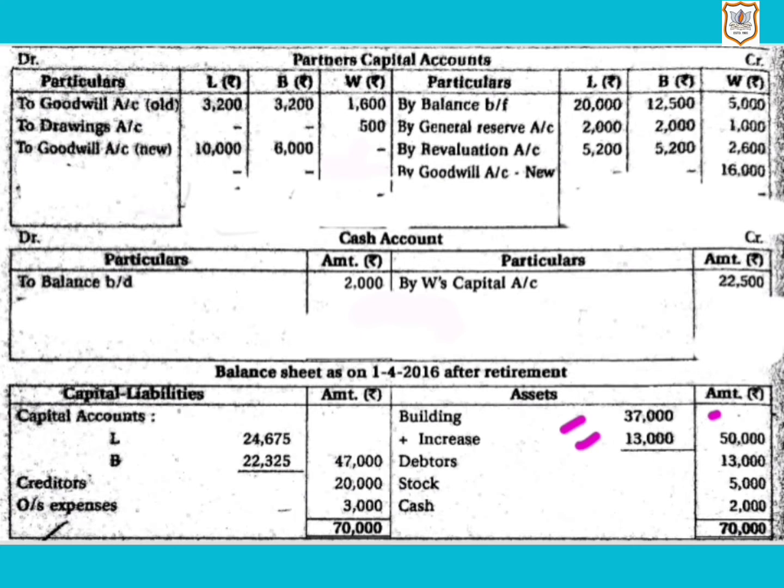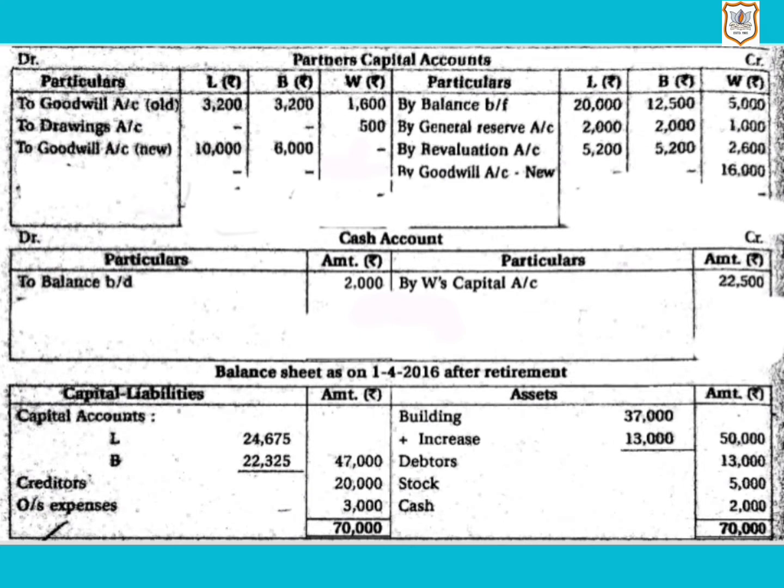the book value of stock is 10% more than its cost. So let us find out the cost price of stock. Let us assume the cost of stock as 100. That means the book value will be 110, as it is 10% more than its cost. So if on 110% the value is 5,500, then what will be the value of stock at 100%? By cross multiplication, that is 5,500 multiplied by 100 upon 110, that comes to 5,000.